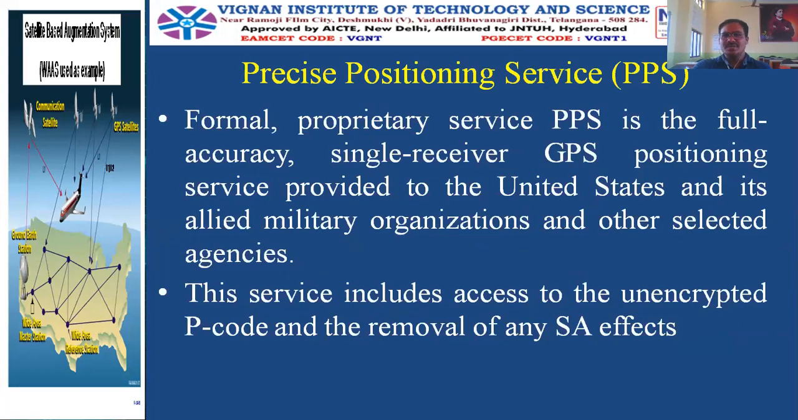Next, it will use the precise positioning service. So what is the precise positioning service? It is the full accuracy single receiver GPS positioning service provided to the United States and its military organizations. This service includes access to the unencrypted P code and the removal of any SA effects. So what is SA? Selective availability, just now we learned. Selective availability is a derating of the signal which is done by the US military purposefully for any unauthorized users. Now this is to be eliminated, and this is provided by the PPS service of the GPS.